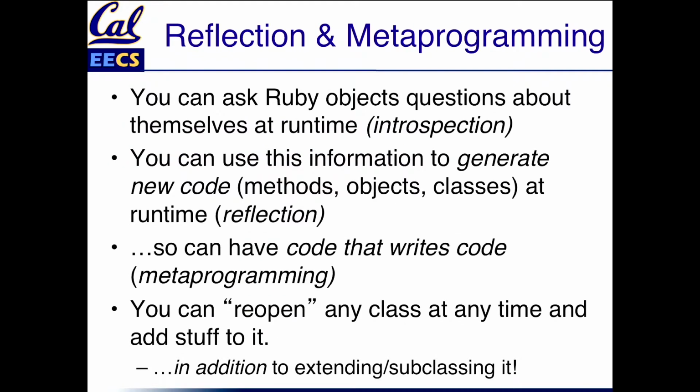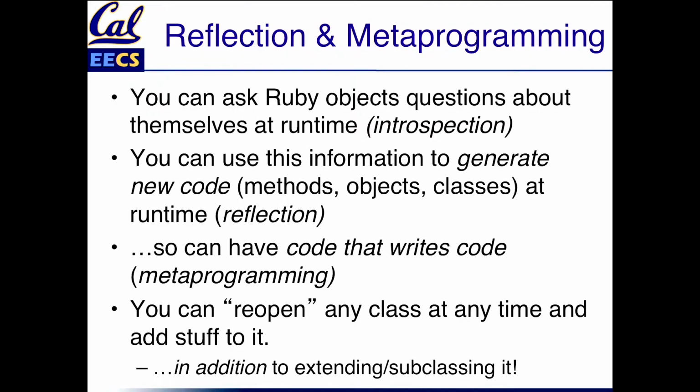So what does this mean? Reflection and metaprogramming are not just these fancy big concepts, right? You can ask Ruby objects questions about themselves at runtime. For example, method_missing gets to look at the name of the method that would have been called and the arguments that that method would have received. We can use that information to generate new code at runtime. That's what attr_accessor is exactly doing, right? It is creating on the fly getters and setters for instance variables, which means you can have code that writes code. And as we just saw, you can reopen any class, whether it's your own or whether it's one of Ruby's built-in classes, at any time, and you can add stuff to it, or you can modify what it does.